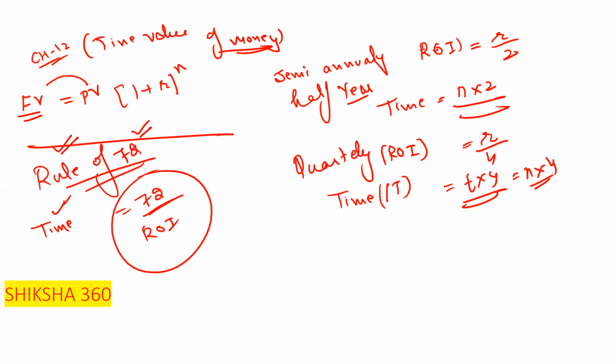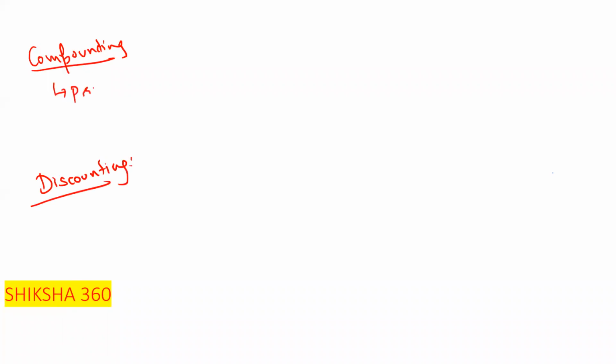Now the next thing. One point I will discuss is what is compounding and what is discounting. You will get a 1 mark question on compounding and discounting. This is the form of the definition you will find in the examination. What is compounding and what is discounting?